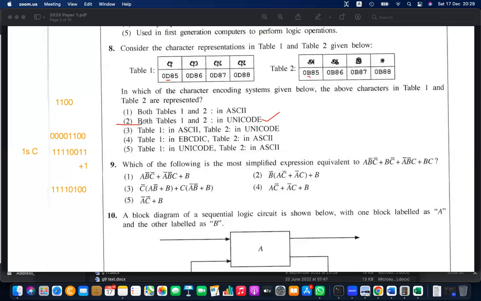The number 2. Both are in Unicode, because it's 16-bit and the next thing is having a unique code for that. ASCII is 7-bit, EBCDIC is 8 bits. ASCII stands for American Standard Code for Information Interchange. EBCDIC stands for Extended Binary Coded Decimal Interchange Code.